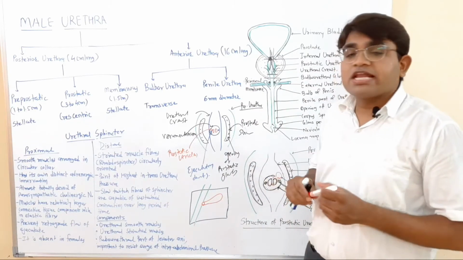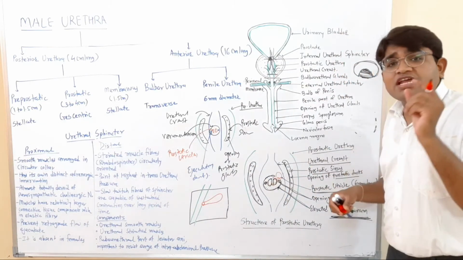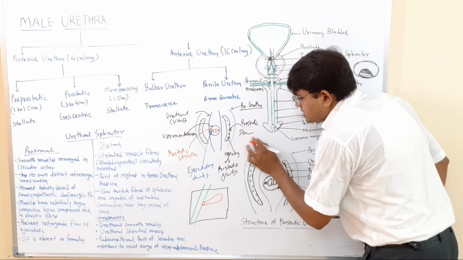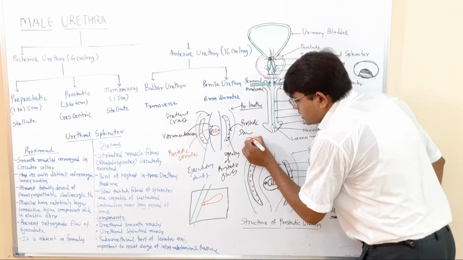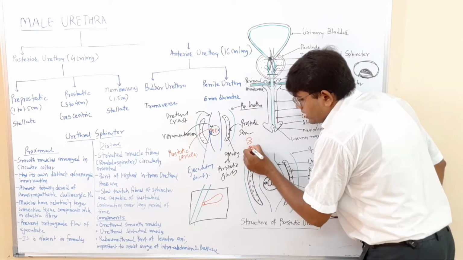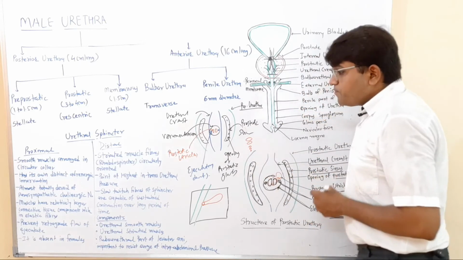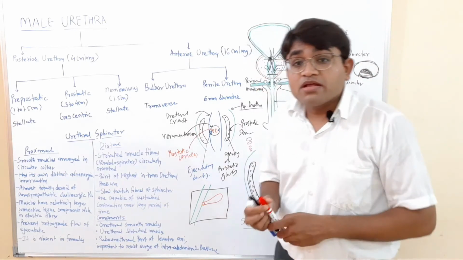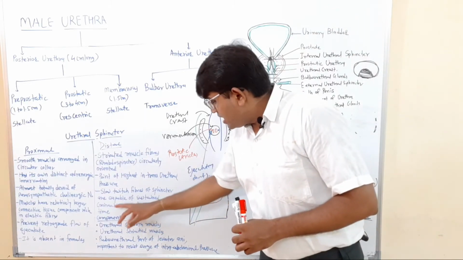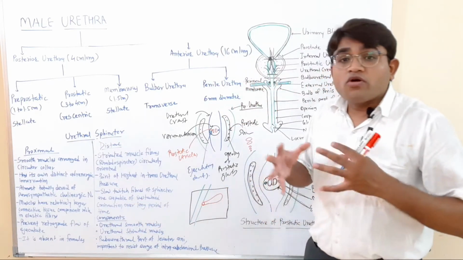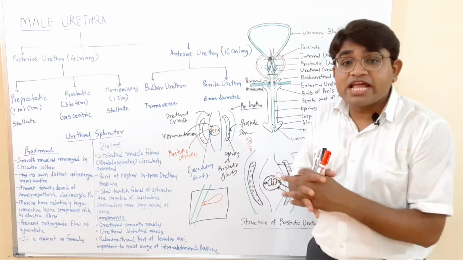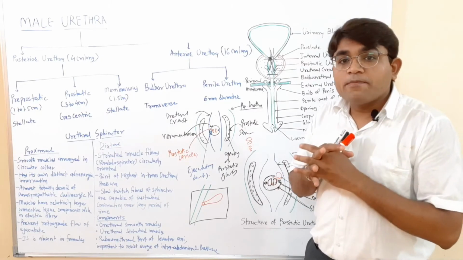It means these striated muscle fibers have a very short diameter, arranged in a circular manner. Due to this short diameter, the fibers are capable of contraction for a long period of time, so they can retain the urine for a longer period.